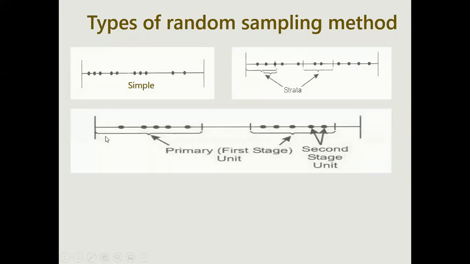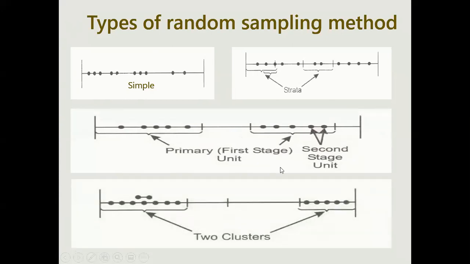Next is multi-stage, and primary stage. Here it is strata, but in this you consider the whole line, and later on the second portion. So this is also called multi-stage sampling. Next is cluster. A cluster can be a group taken from two different individuals. I have taken this line, divided it into two parts, and considered these points from this portion and this point from this portion. So this is our two-cluster data.